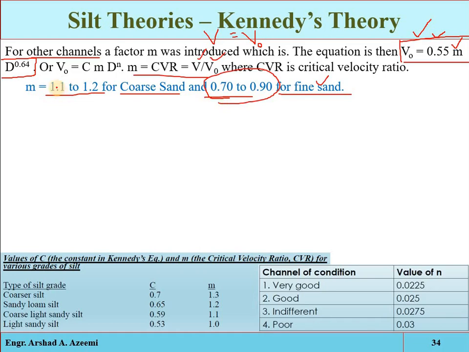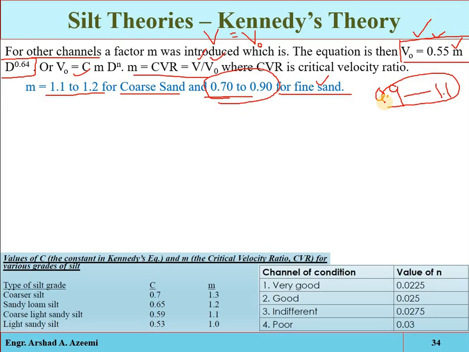But generally, for any channel, this is the general range: if the critical velocity ratio is from 0.9 to 1.1, we will accept that the channel is non-scouring and non-silting. It will be considered a stable channel.